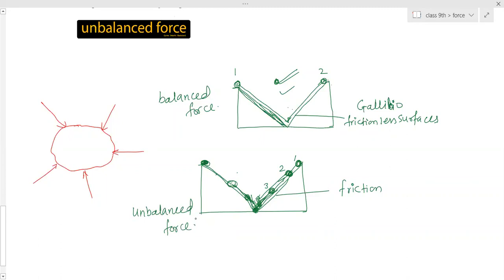Is that clear? Yes, ma'am. So this is Galileo's experiment. Galileo explained balanced and unbalanced force like this.